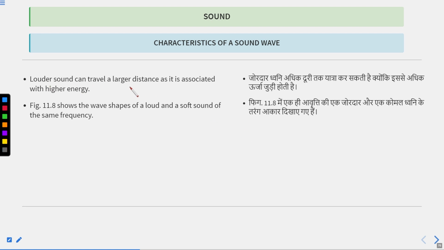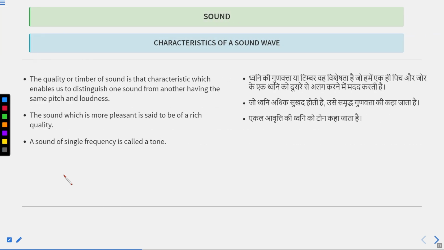A louder sound can travel a larger distance. Whenever you shout, your voice is heard from a long distance, because a louder sound has high energy. A louder sound can travel a large distance as it is associated with higher energy. We have already shown you the shape of loud and soft sound of the same frequency.